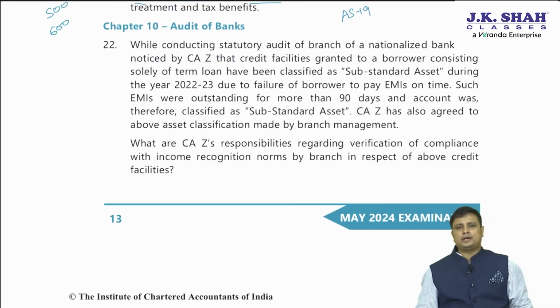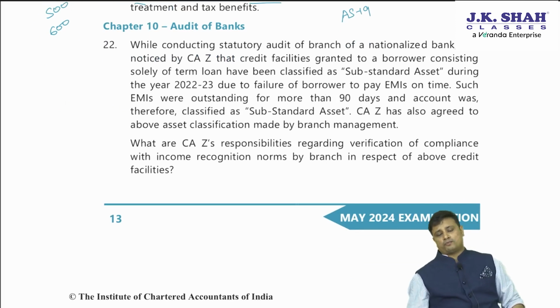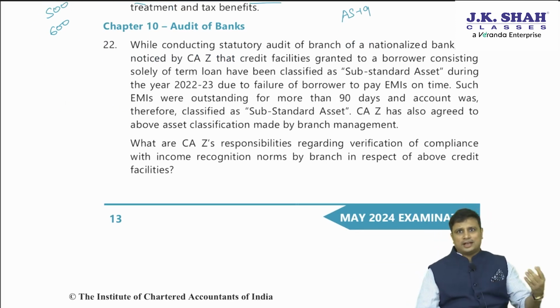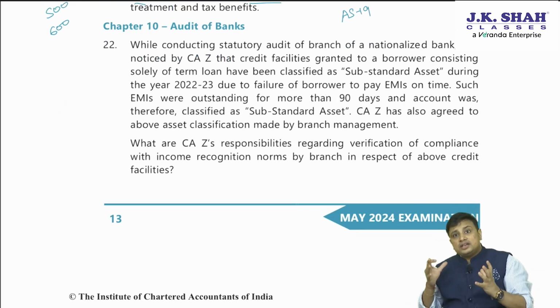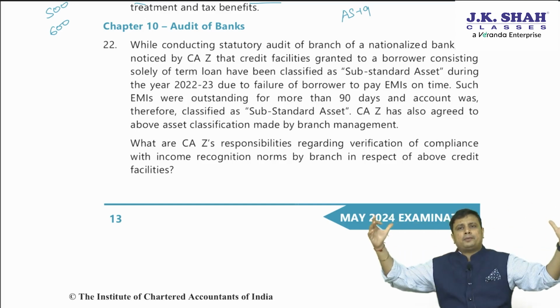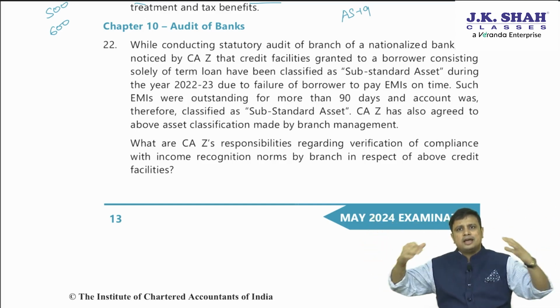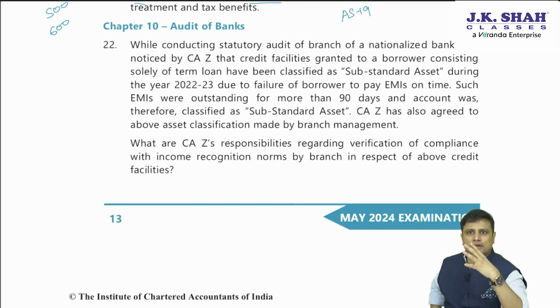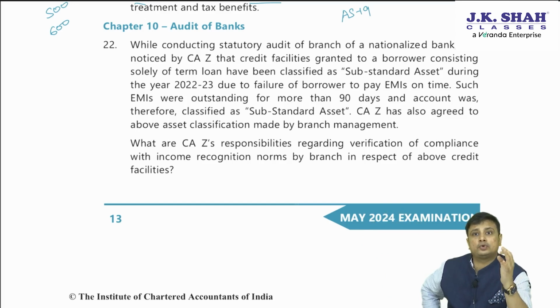Next, chapter number 10. That is audit of banks. A chapter a lot of students are really scared of, but trust me, this is one of the easy chapters. It is just that the volume of the chapter is huge, it is humongous. If you divide the chapter into 4 or 5 relevant parts, it will be very easy for you to score in this chapter. Now, audit of banks, question number 22.